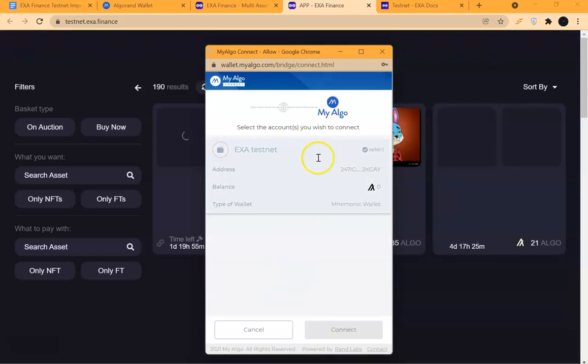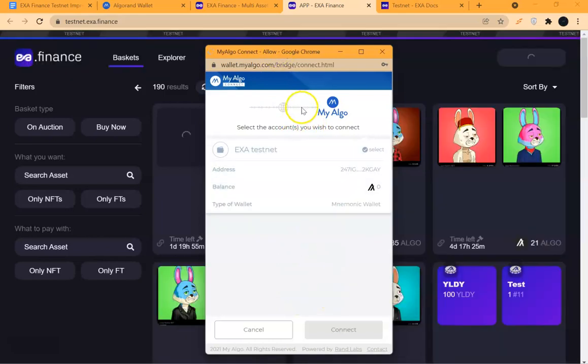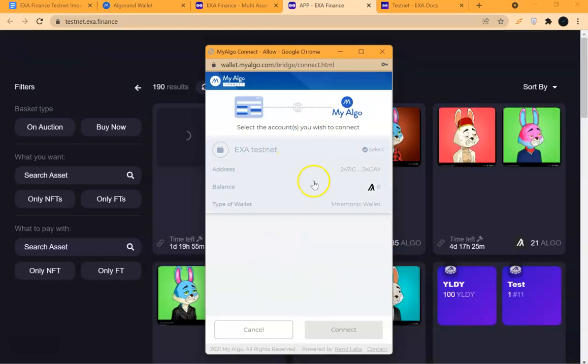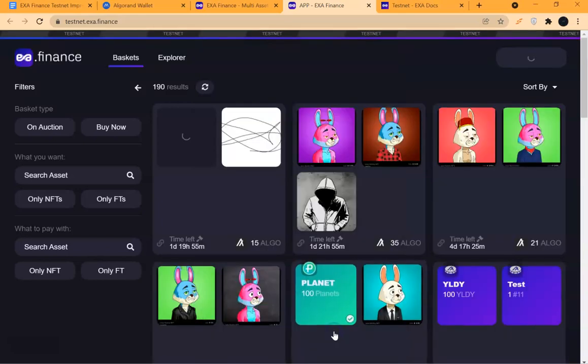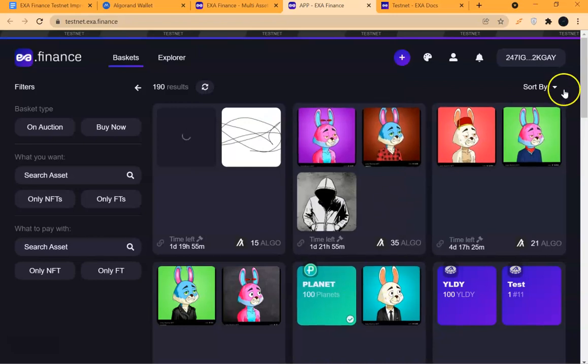Then it is asking which wallet you want to connect. If you have like 5 different wallets in this browser, it will list all the 5, but for now it is only one, so you just click on the one. This EXA Testnet is the only one. I clicked on it, then I connect, and it connects. Now this is my wallet.